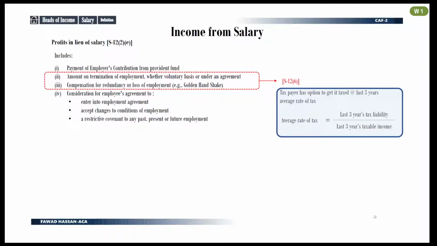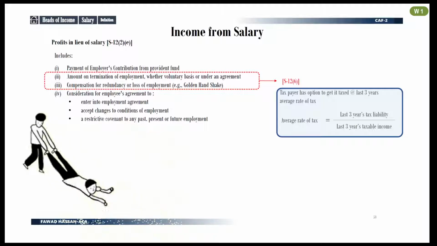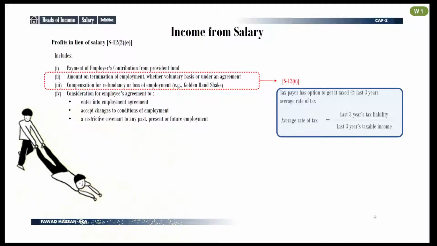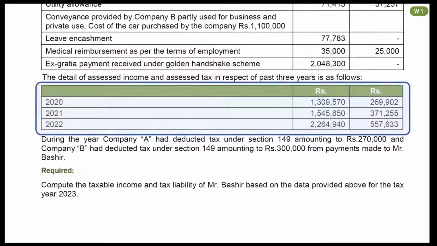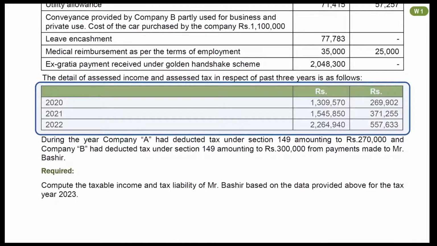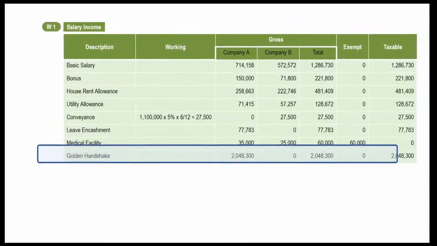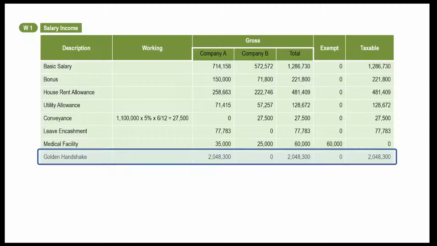Oh no! You are trying to run away. Come back, dear, we will do it in an interesting way. Have a look at question. 3 years income and 3 years tax has been provided. Using these figures, we can calculate 3 years average rate of tax. Let's mention amount of Golden Handshake in our working.